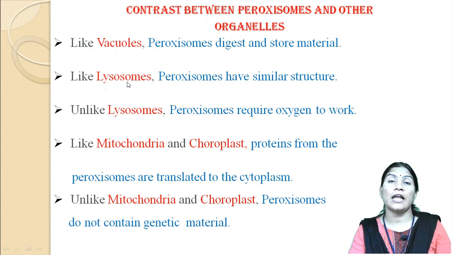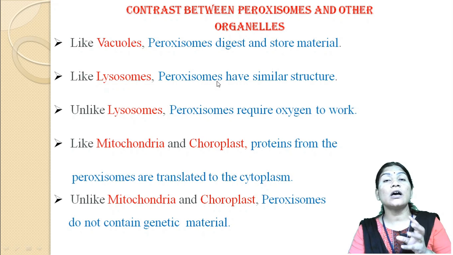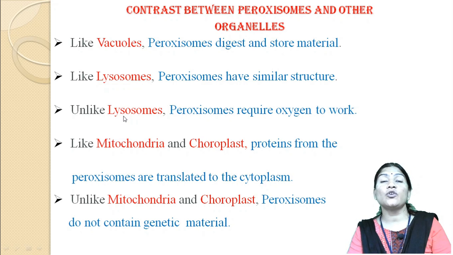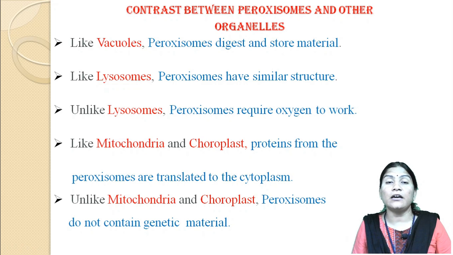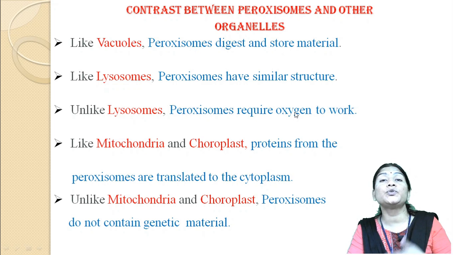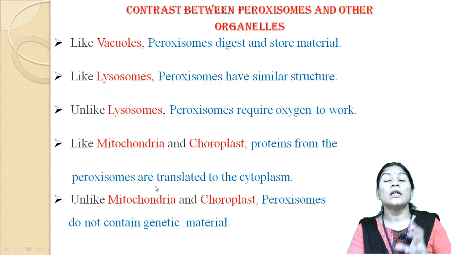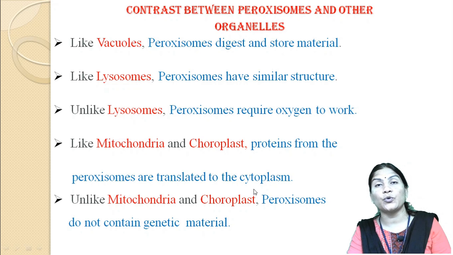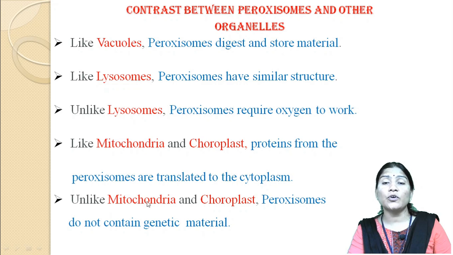It also acts like the lysosome. Peroxisomes have a similar structure to the lysosomes, but some contrasting features are there. Unlike the lysosomes, peroxisomes require oxygen to carry out their work. Like mitochondria and the chloroplast, the proteins of the peroxisomes are translated in the cytoplasm. Unlike the mitochondria and the chloroplast, peroxisomes do not contain genetic material.